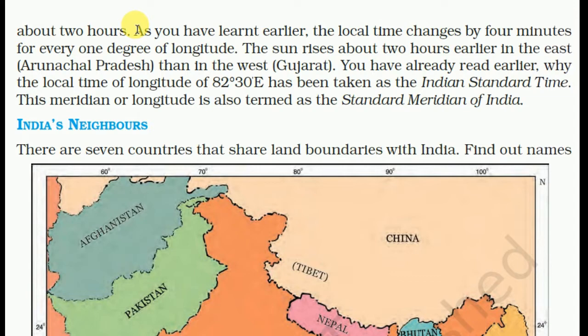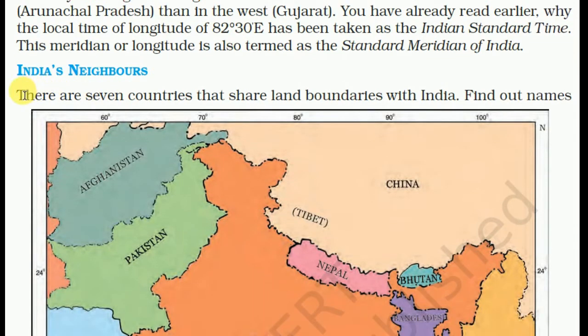As you have learnt earlier, the local time changes by 4 minutes for every 1 degree of longitude. The Sun rises about 2 hours earlier in the east, in Arunachal Pradesh, than in the west, in Gujarat. You have already read why the local time of the longitude of 82 degrees 30 minutes has been taken as the Indian Standard Time. This meridian or longitude is also termed the Indian Meridian, the standard meridian of India.